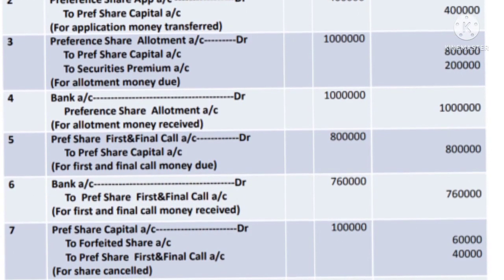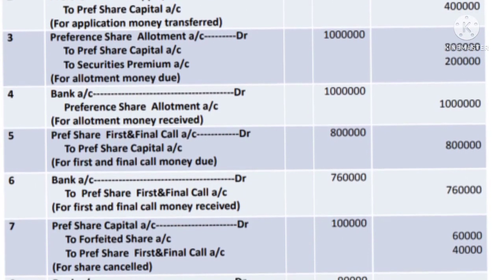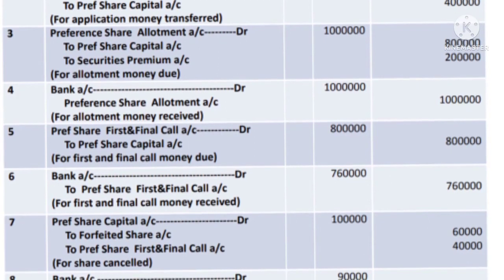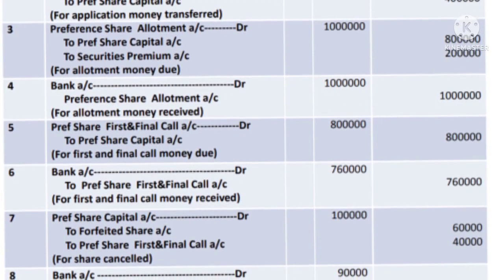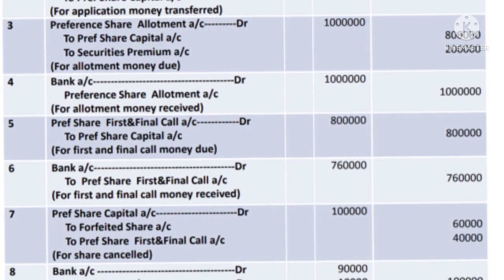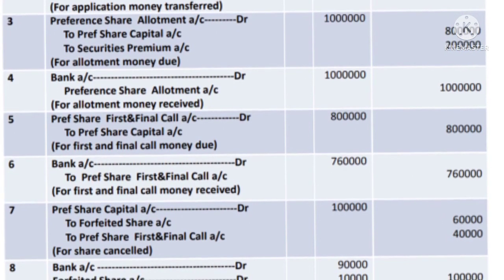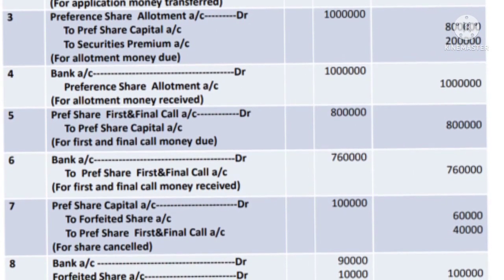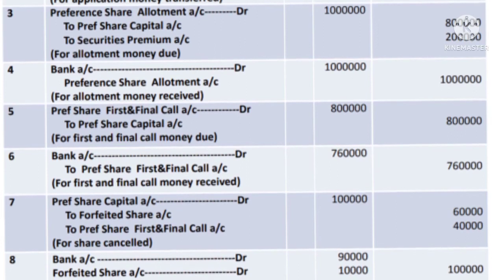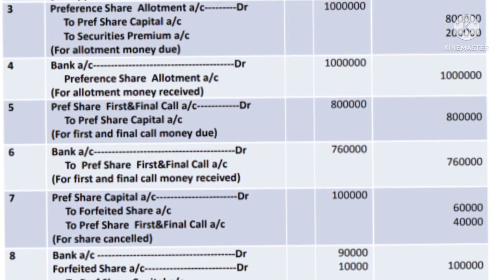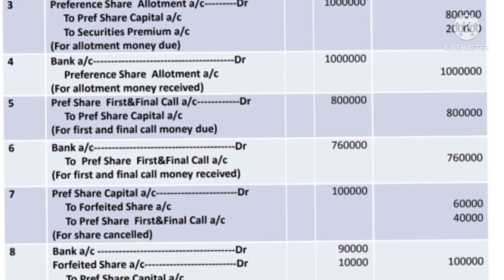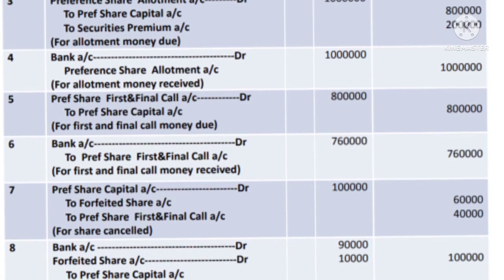So therefore credit forfeited share account 60,000. And now we have to cancel the amount outstanding in the preference share first and final call account, that is the 40,000 rupees. So therefore credit the preference share first and final call. So the journal entry is preference share capital account debit 1 lakh to forfeited share account 60,000, to preference share first and final call account 40,000.